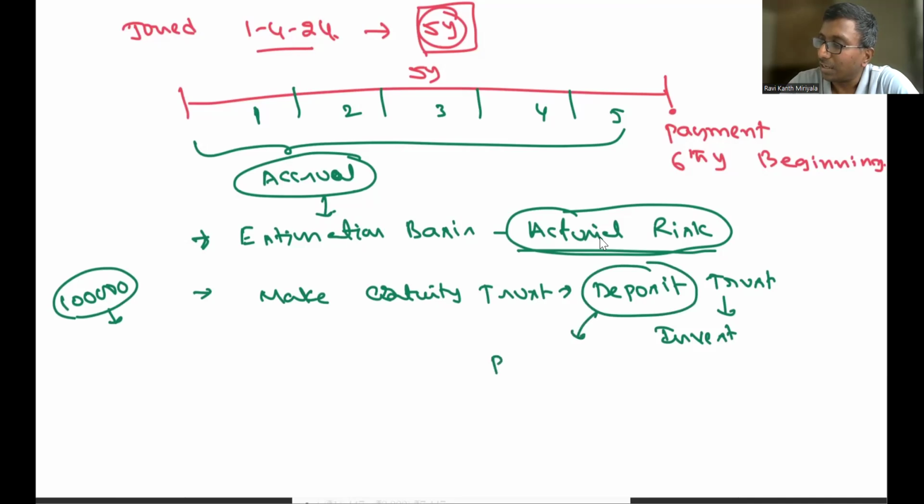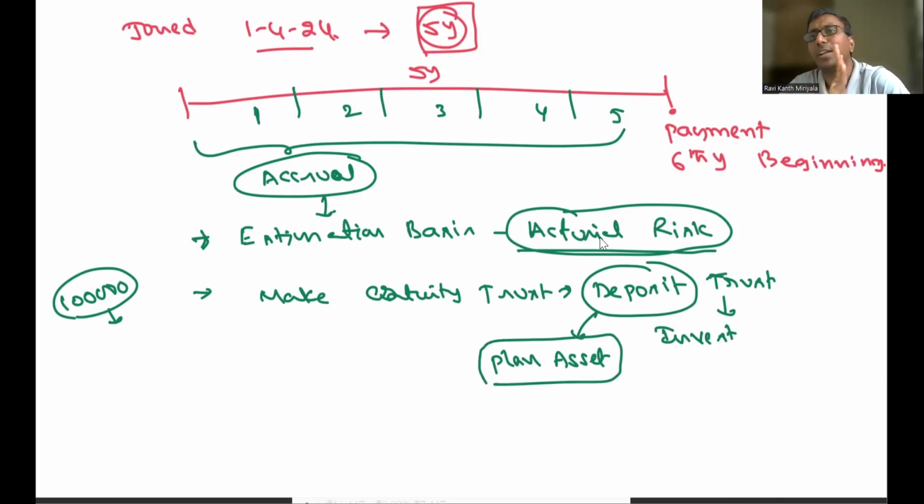This is one kind of asset, and it is called plan assets. Whatever the trust does, this is an employee trust, so whatever they do is basically for the purpose of the employees only. So the trust is going to invest. Invest into what? Invest into securities.